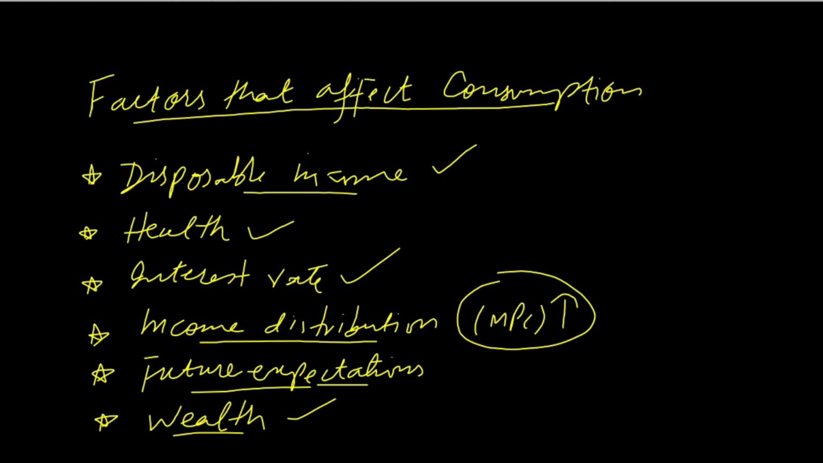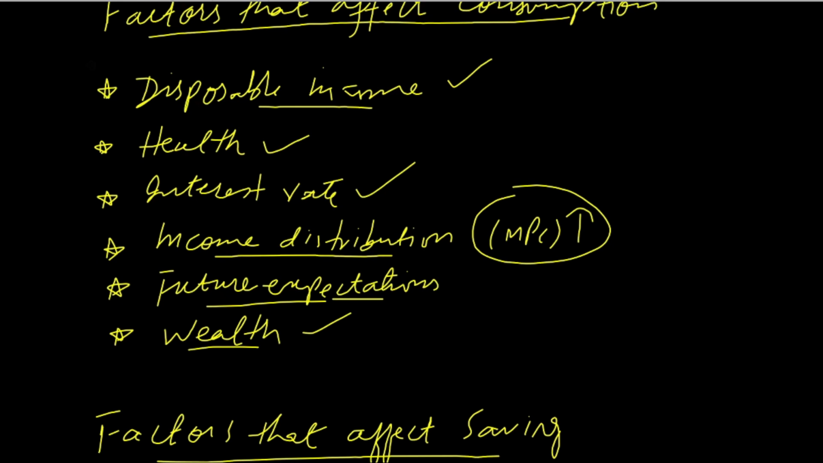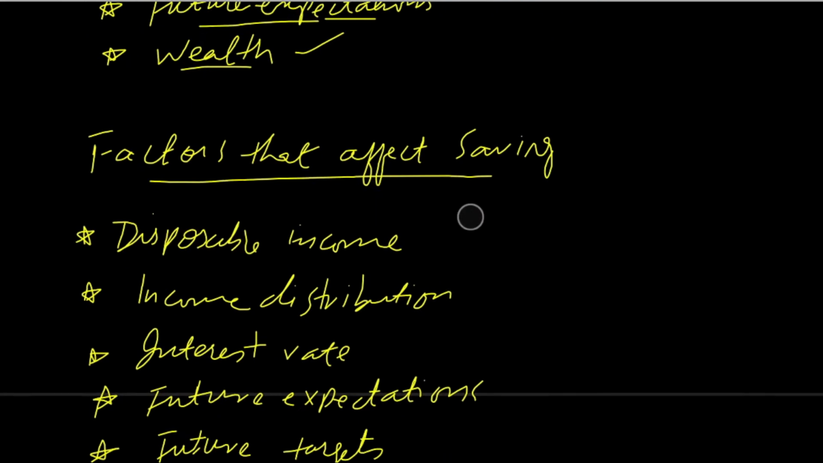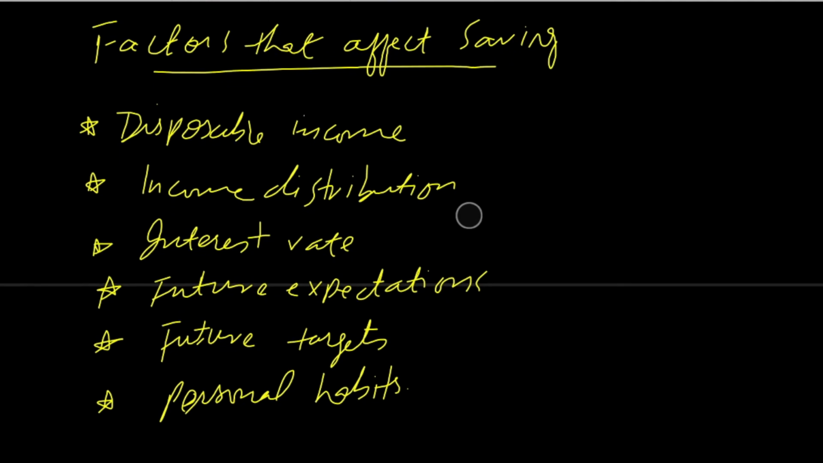So higher wealth leads to greater consumption and lower wealth leads to lower consumption. At the end of this lecture, I will be showing you how different changes in consumption function can take place because of these factors. And I suggest, if you are interested to know about these shifts, then watch this video till the end. And now I'm going to explain the factors that affect saving.